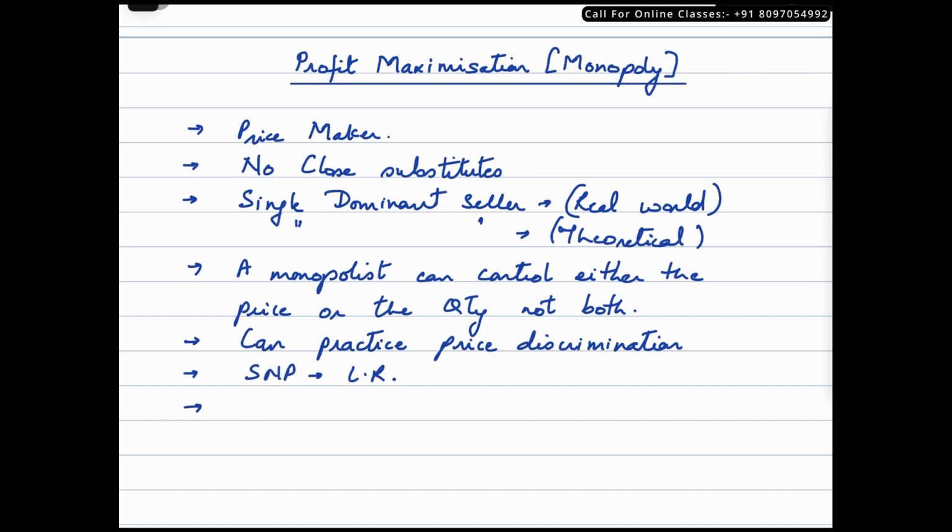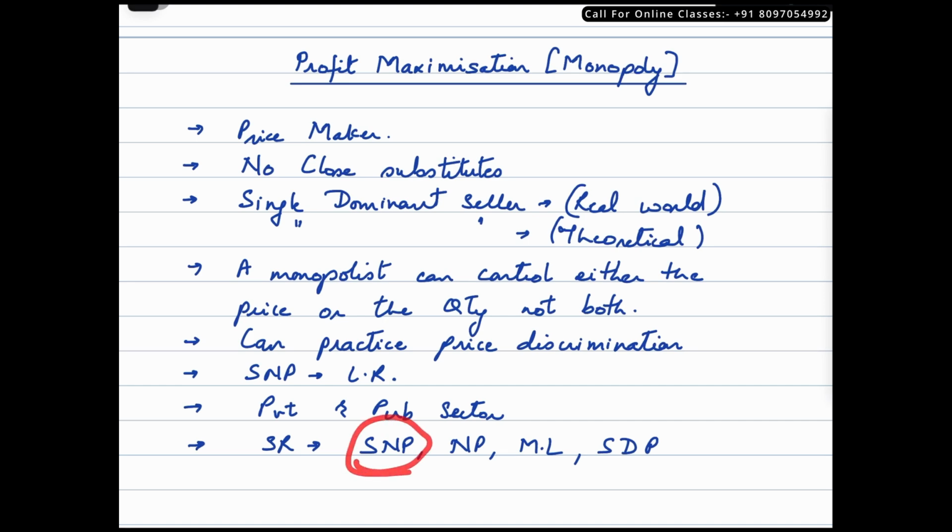A monopolist would always earn supernormal profits in the long run. There are very bright chances that you could see a monopoly firm in the private sector and many times in the public sector. In the short run, a monopolist is very much capable of looking at all the four profit situations, which are the supernormal profit, the normal profit, the minimum losses, and the shutdown point. This video shall focus on supernormal profits in the short run.